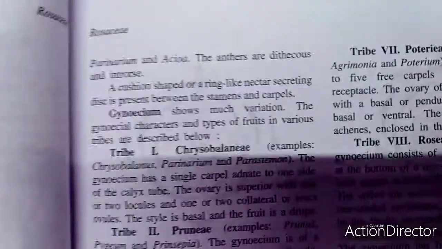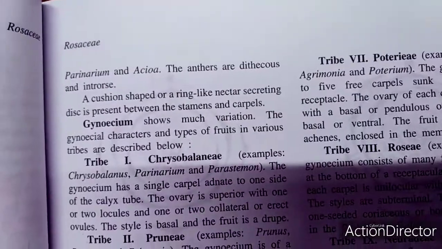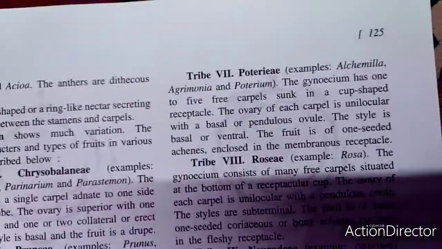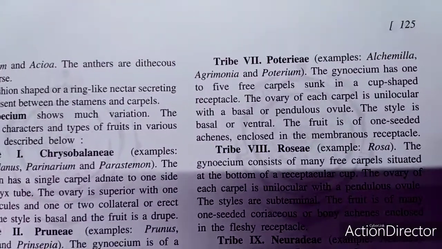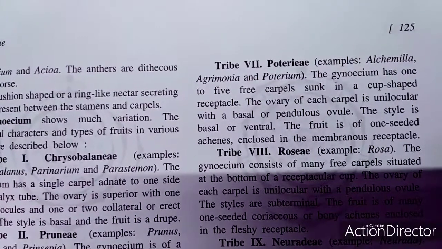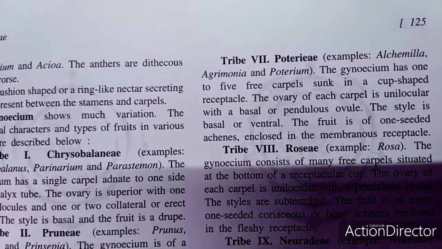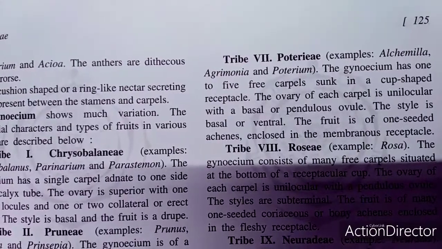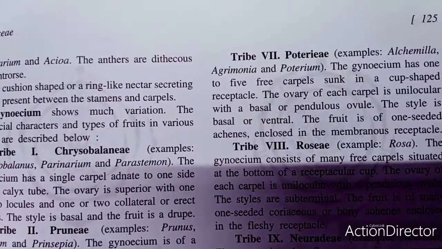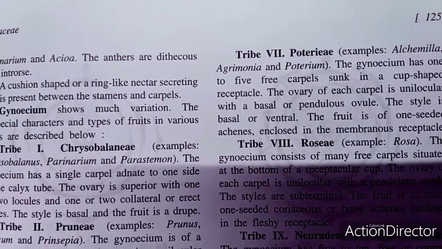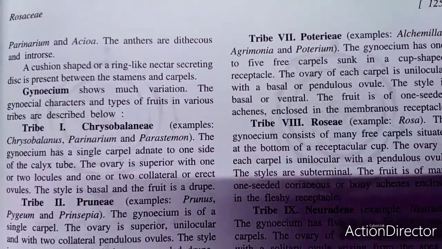The seventh tribe is called the Poterieae. The best example may be Alchemilla, and another example may be Poterium. The gynoecium has 1 to 5 free carpels sunk in a cup-shaped receptacle. This is the seventh tribe.